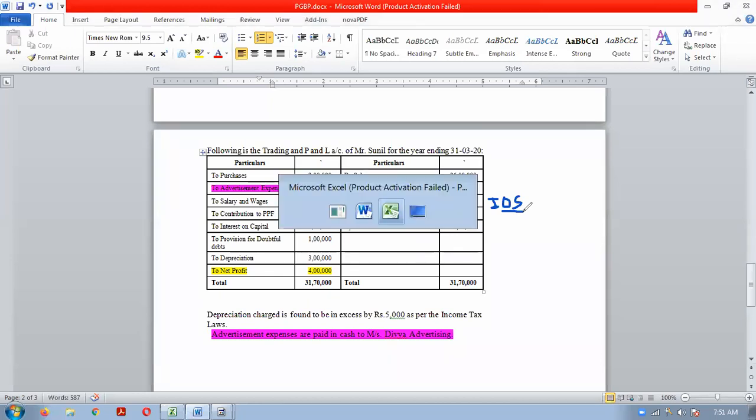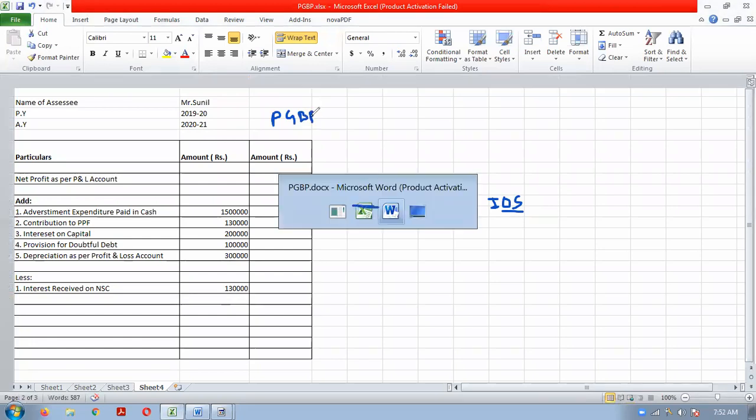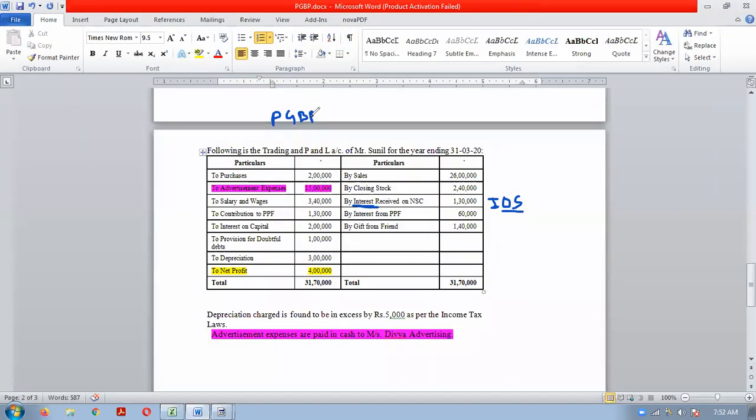Anyway, we will have to reduce it from the computation, because here we are only doing PGBP, business income. For other sources there is a separate head of income. So any interest credited, we will reduce from the computation.